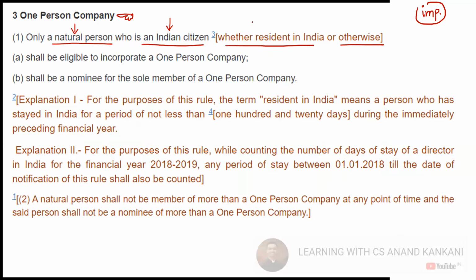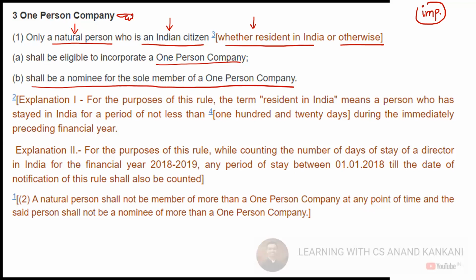Now this is the amendment. Whether resident in India or otherwise will be allowed to incorporate the one person company. So just see, shall be eligible to incorporate one person company and shall be the nominee of the sole member of the one person company. So this is again the eligibility for the nominee. Okay. This is for the nominee that the person shall be eligible to incorporate one person company and shall also be the nominee, shall also be the natural person and also an Indian citizen.